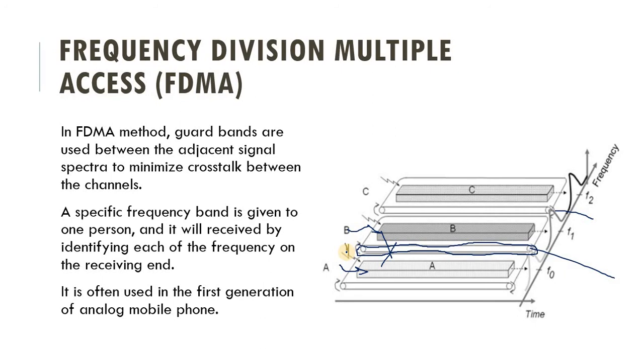So a specific frequency band is given to the one person, and it will receive by identifying each of the frequency on the receiving end. It is often used in the first generation of analog mobile phone. So that is all about the FDMA.